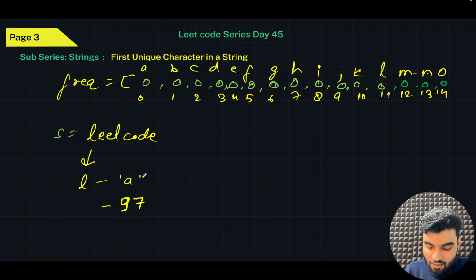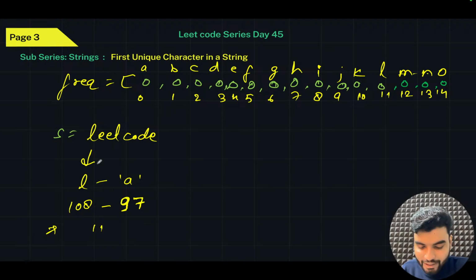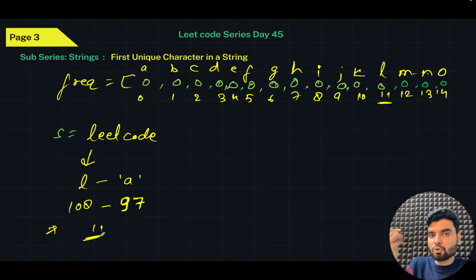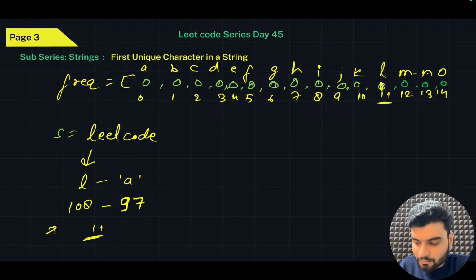Okay. So now here we have 97. Now what is the value of L? If I add 97, this becomes 108. Correct. So now if I subtract it, what value will I get? I will get the value 11. Which means on index 11 I can do plus plus. Yes or no? That's how we do it in the frequency counter. Whatever number we get, on that index we do plus plus. So here on the L we will have 1. Because here I'm not covering the questions, I'm covering the patterns that you need to understand. So 1 will come here.